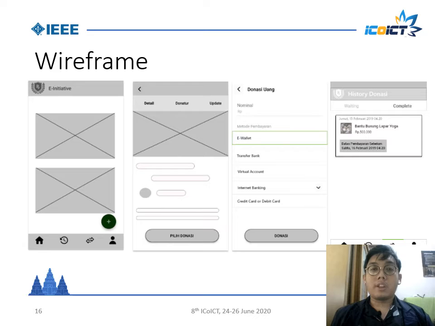Next, wireframe stage. Based on the result of the sketch and scenario in the previous sketching stage, we create the wireframe. A wireframe is for simplifying implementation at the prototype process. A wireframe is made to describe the layout of content, the design of interaction on the screen, and the navigation structure of the system without the detail. And this is the wireframe of an initiative.